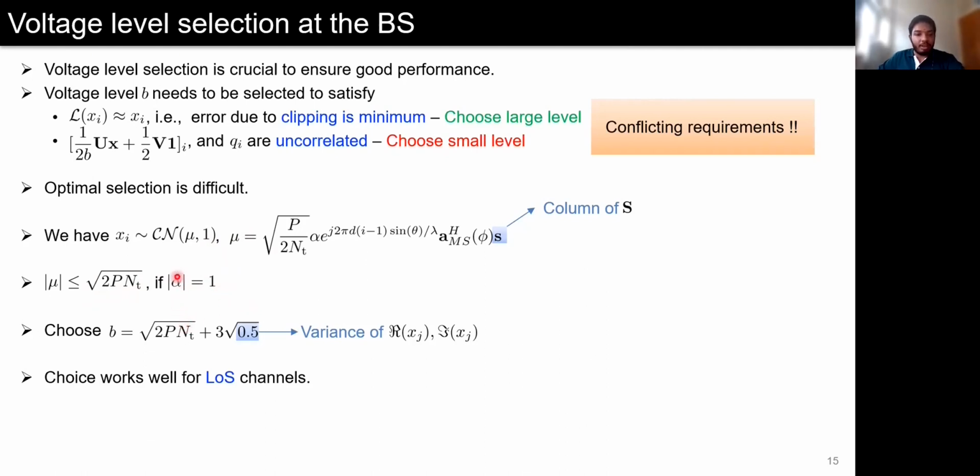Therefore, by noting that the real part and imaginary part of this xi have a variance of half, if we choose the voltage level like this, it will ensure that the error due to clipping distortion is minimized for all possible values of mu. This choice is found to work well for line of sight channels. Extension to more complicated channel models is postponed for future work.